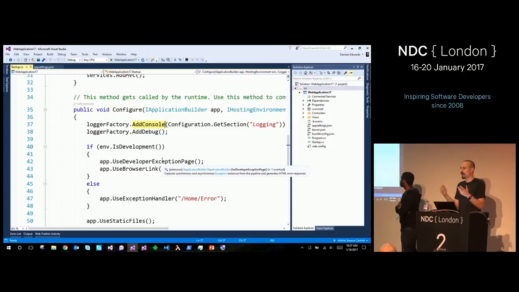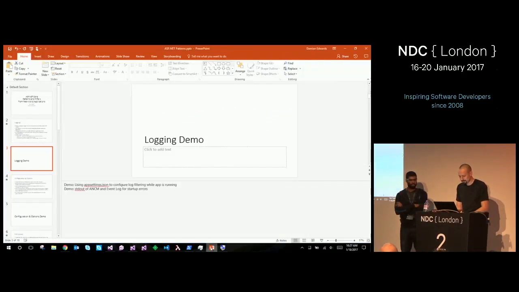You'd be able to tweak that on the fly without having to restart the app, or any other logger for that example, for that matter too.